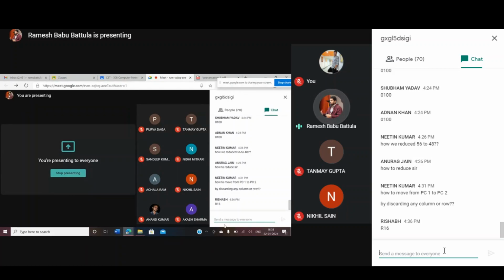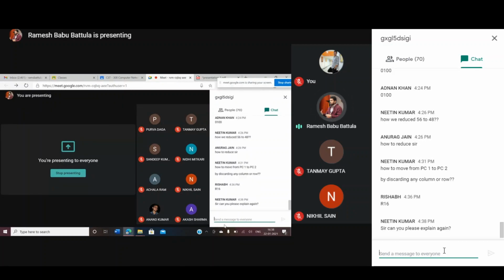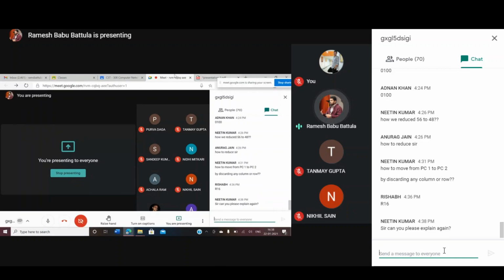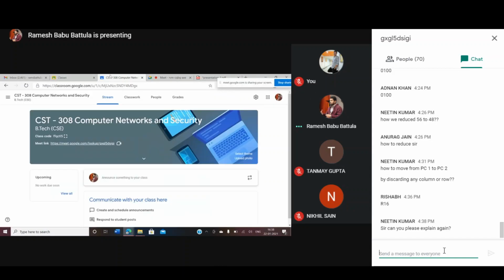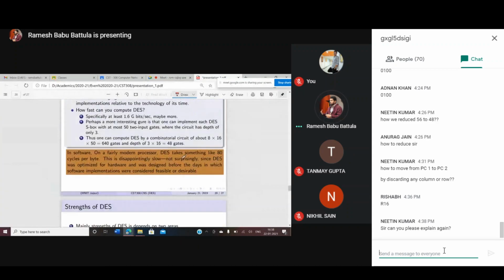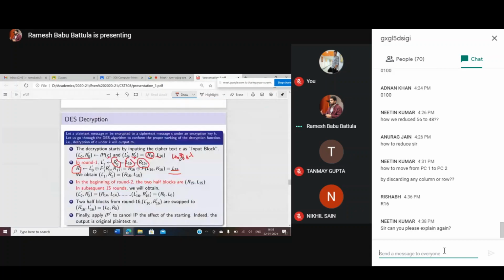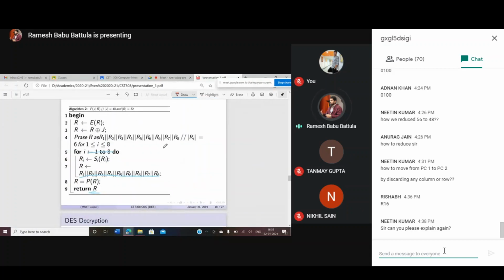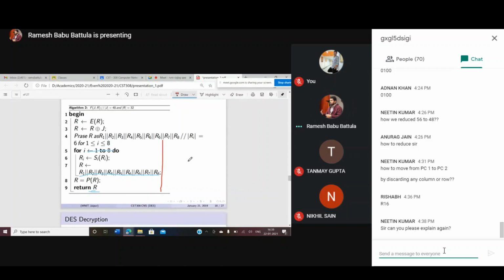So now we are finding the R0 dash value and L0 dash value, R1 dash value and L1 dash value. Again I'm explaining to you. I'm using this one only so that you will carefully observe.